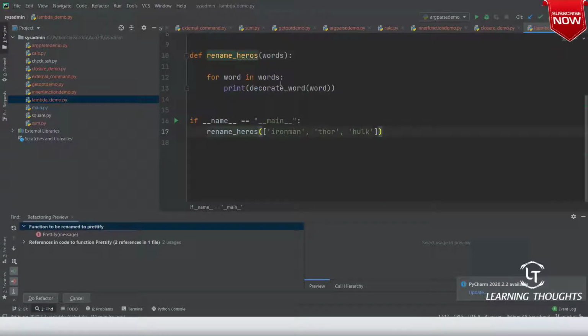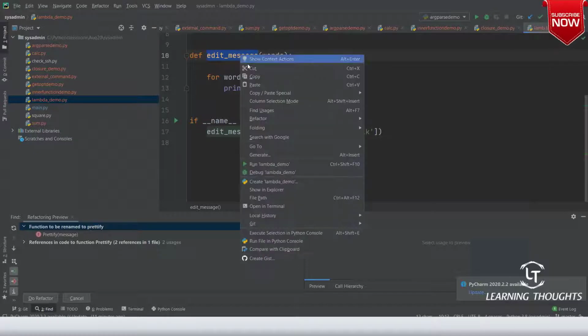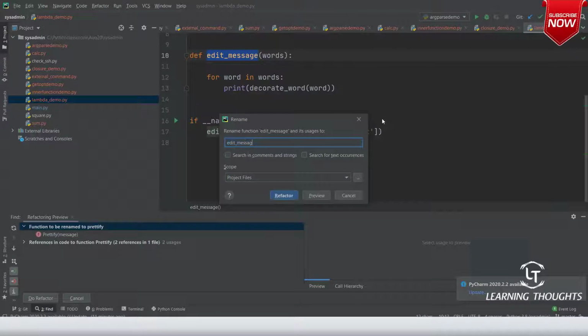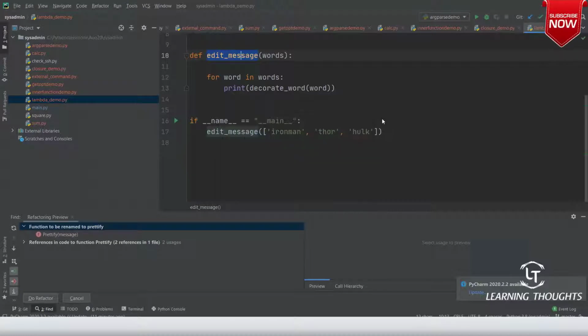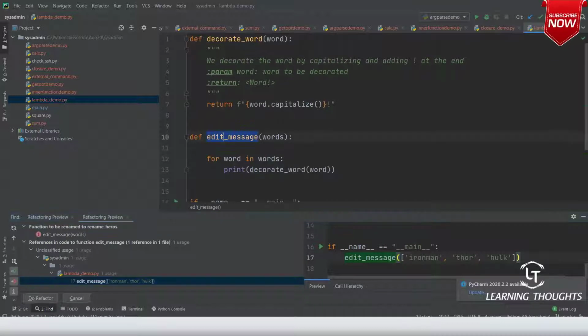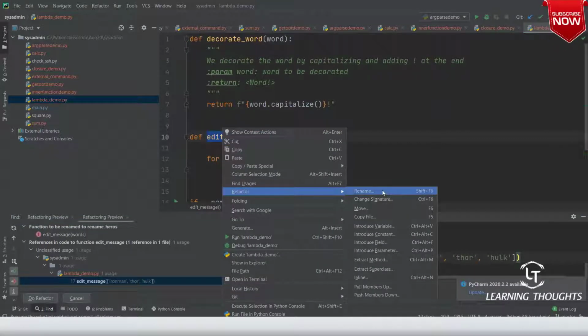Let me show you one tip anyway. Whenever you want to change the method names in PyCharm, right click, and then you see refactor, and here rename, and then if you type rename_heroes and click on refactor, it will do the trick for you.